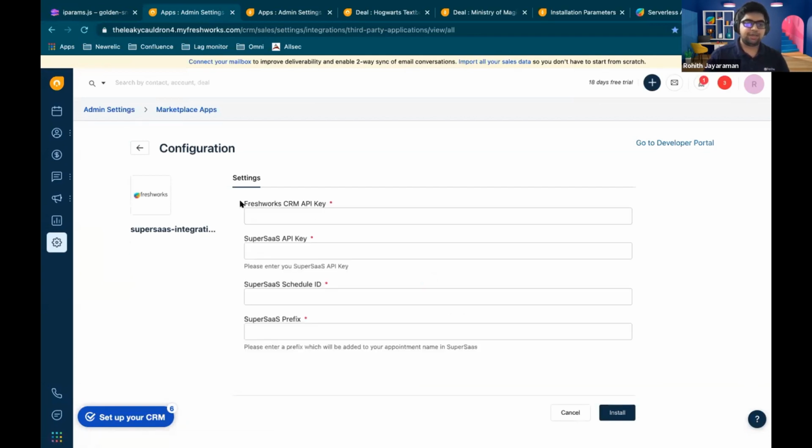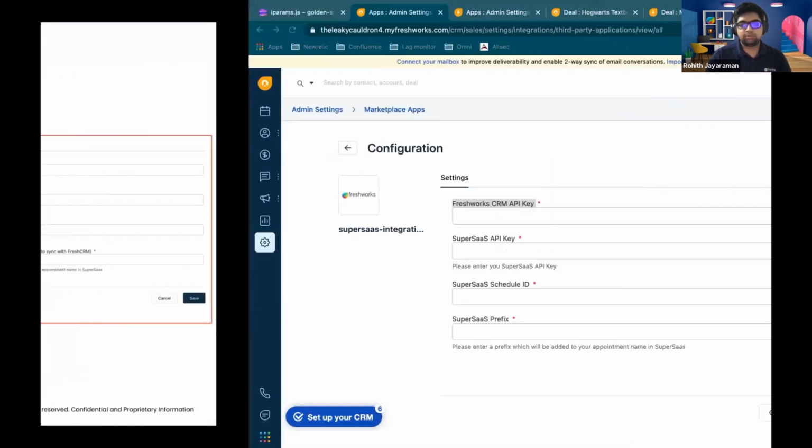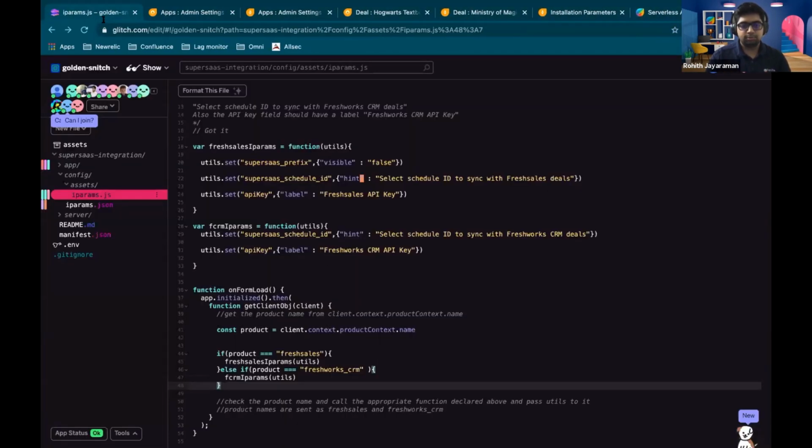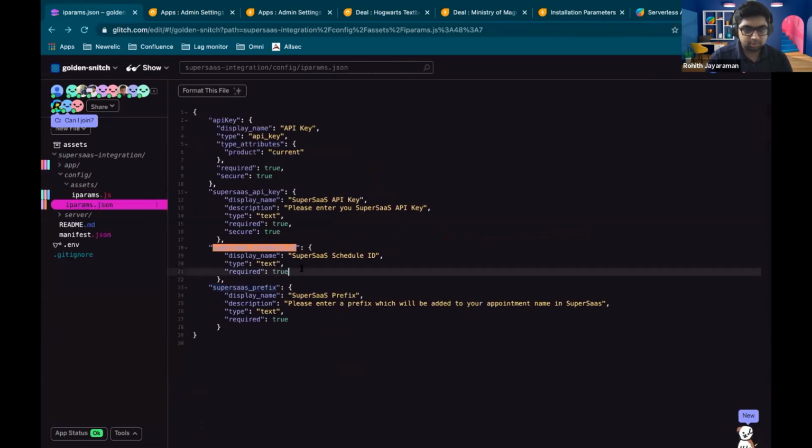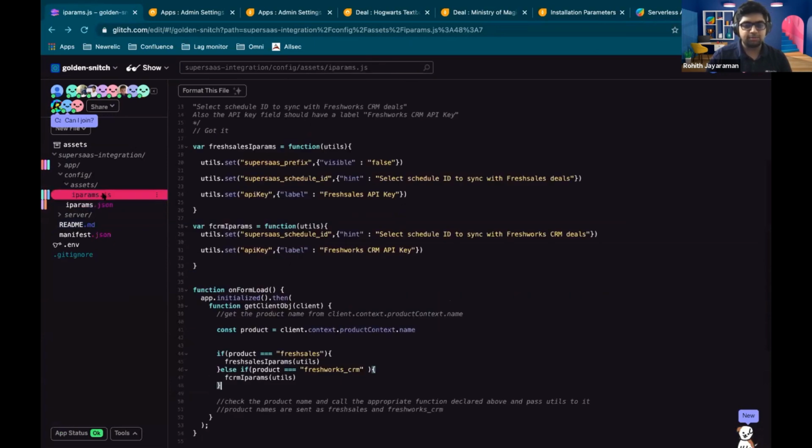And we have the API key name changed. All right. Oh, the SuperSaaS schedule ID. Yeah, this part is fine.